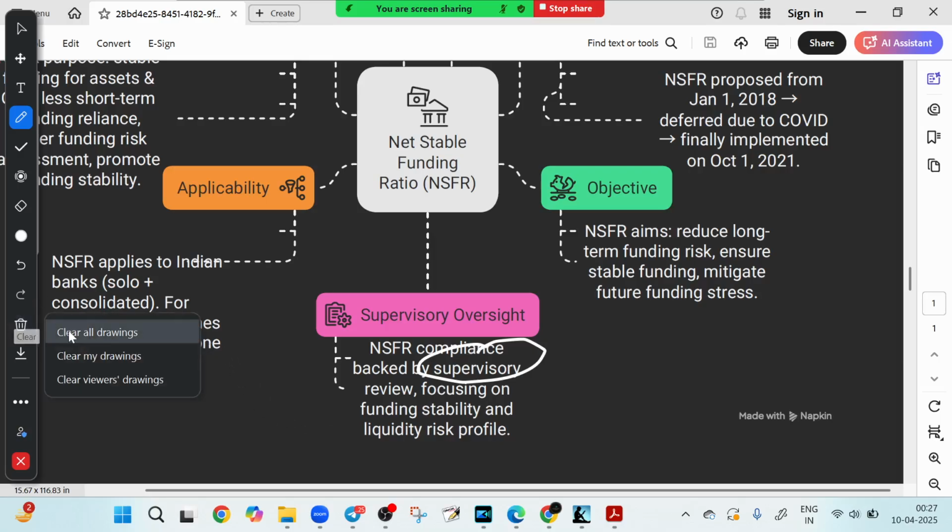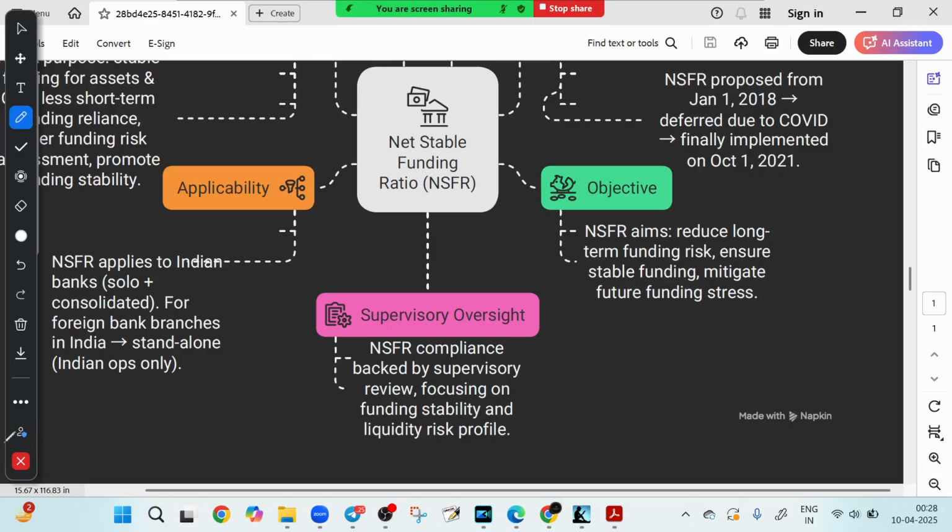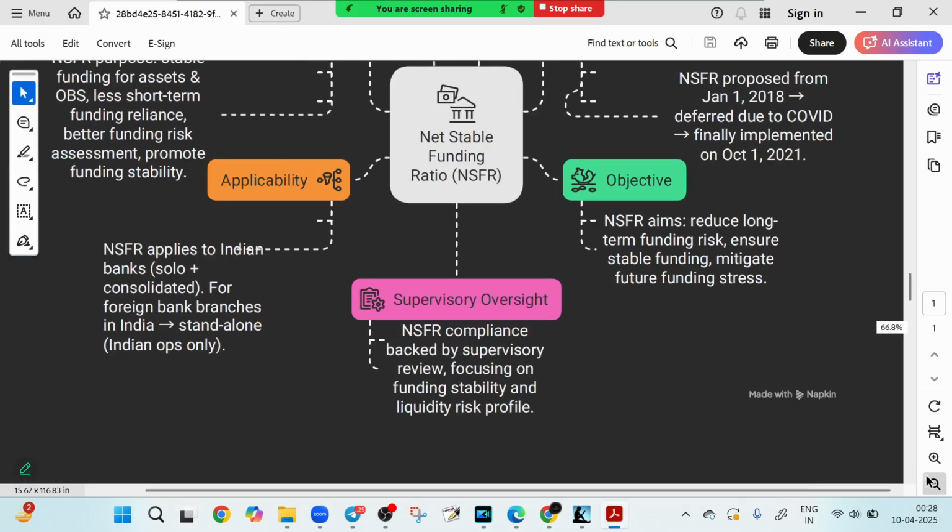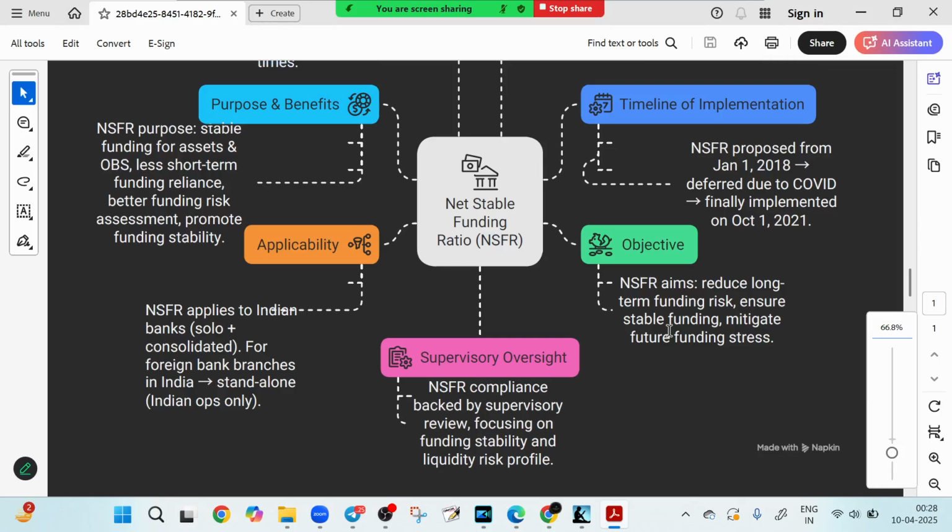So basically, liquidity ensures survival. So what is the moral of the story that we have just understood? That liquidity ensures survival, but stable funding ensures strength. With NSFR in place, banks are no longer walking a tightrope. They are building a bridge to long-term trust and confidence.